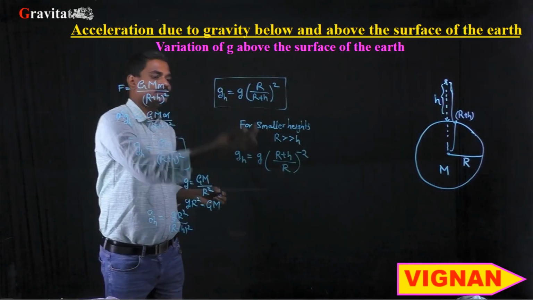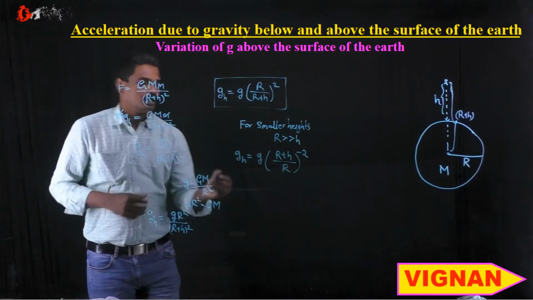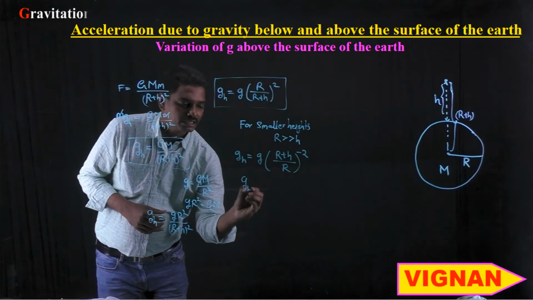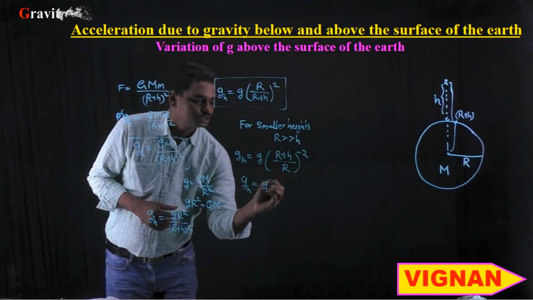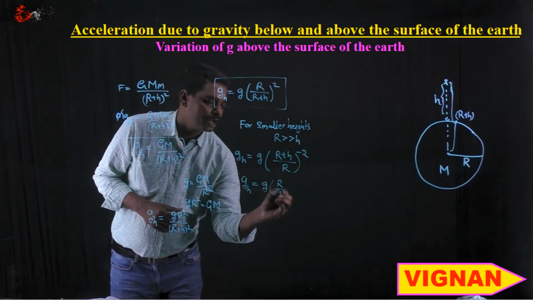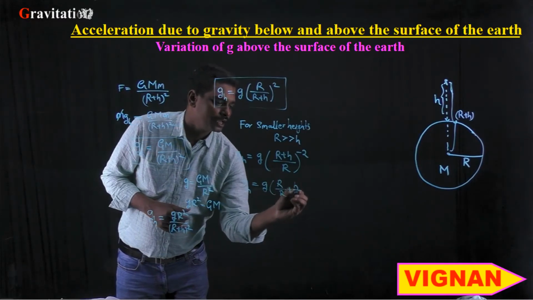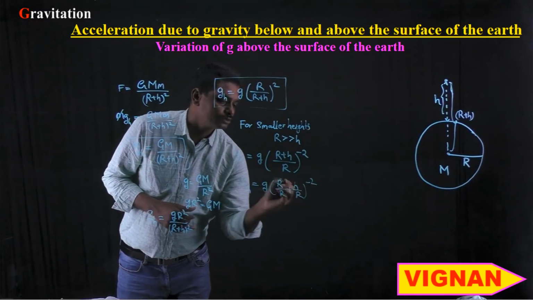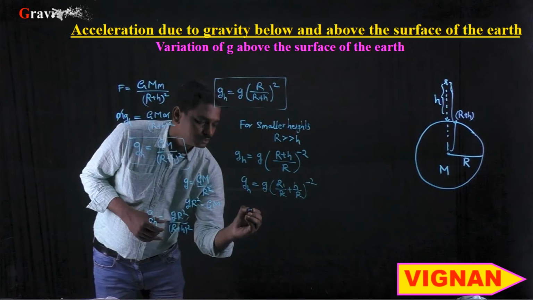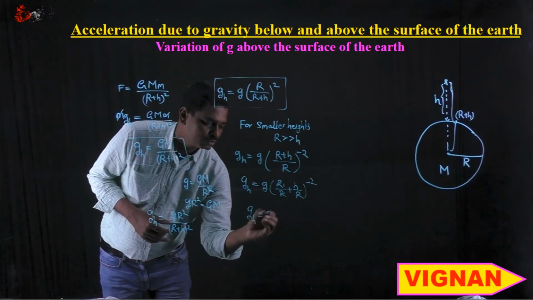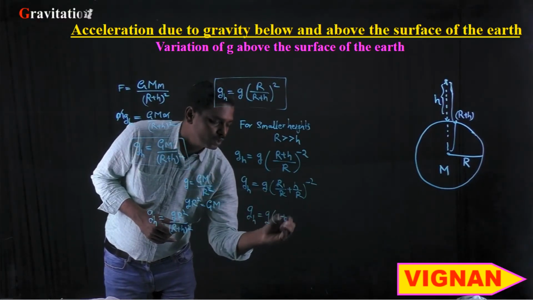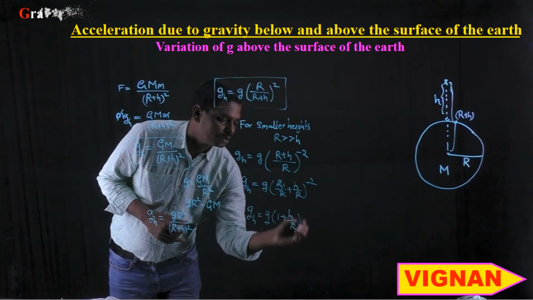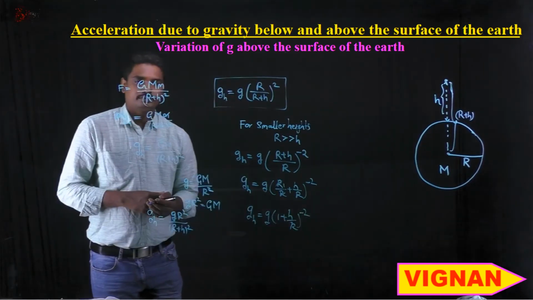We can write this equation like this, from which g at a height h is equal to g into (r by r plus h) whole power minus 2. Taking r out, gh is equal to g into (1 plus h by r) whole power minus 2.